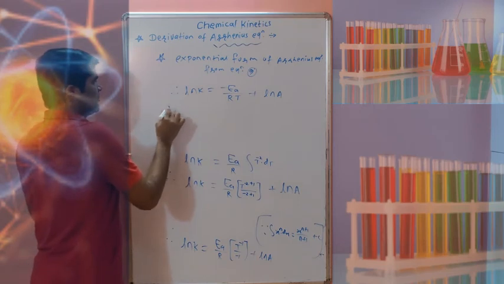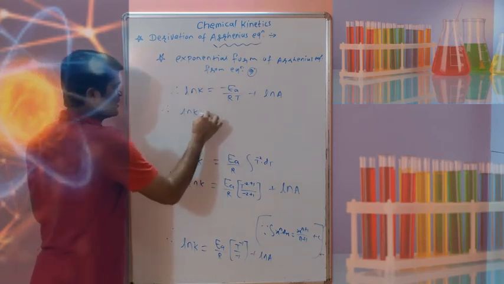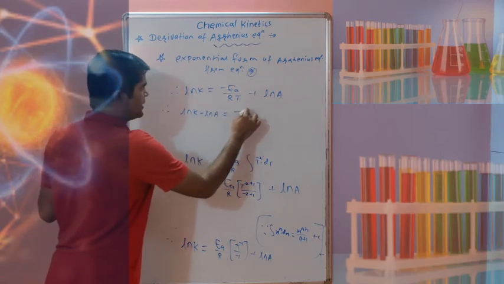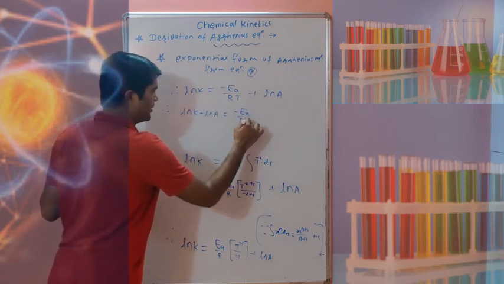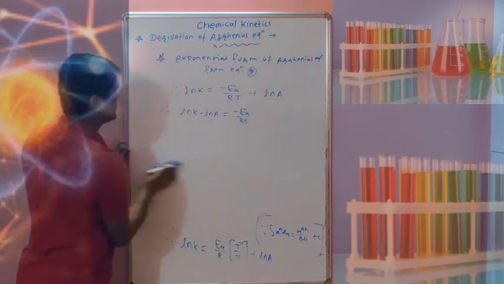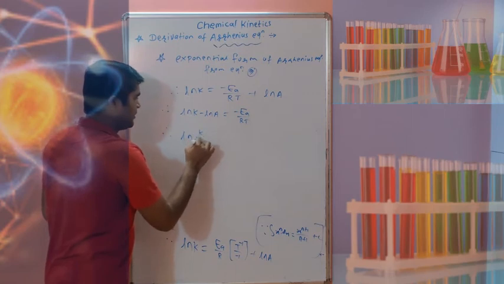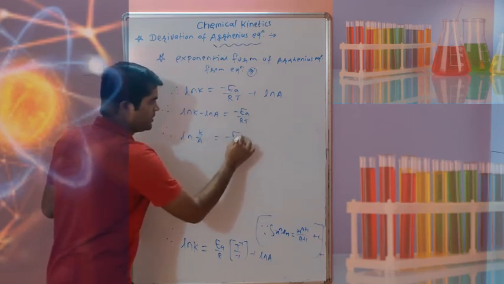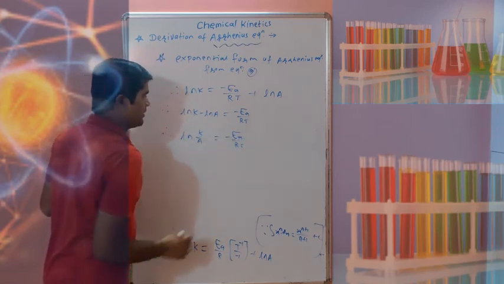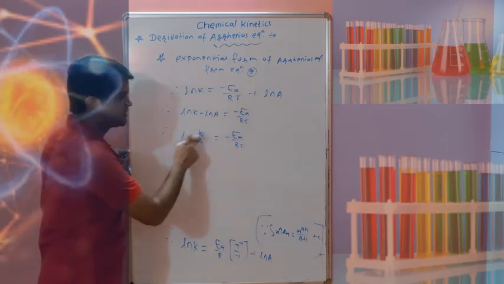Now take this ln to this side: ln of k minus ln of a is equal to minus Ea upon RT. Solving this, subtraction is there, so ln of k upon a is equal to minus Ea upon RT.